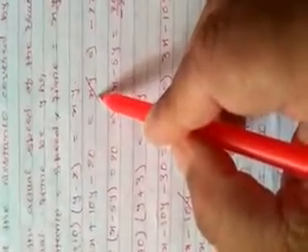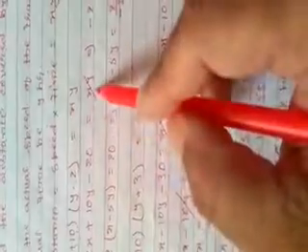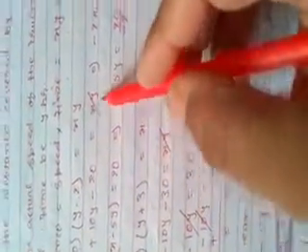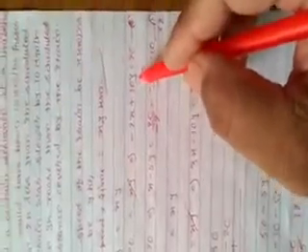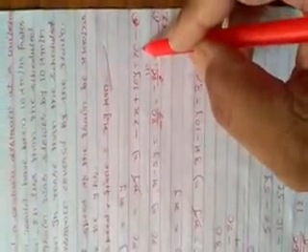Now on the LHS side and RHS side there is xy. So this xy will get cancelled. So now it will be minus 2x plus 10y equals to 20. This becomes our first equation.